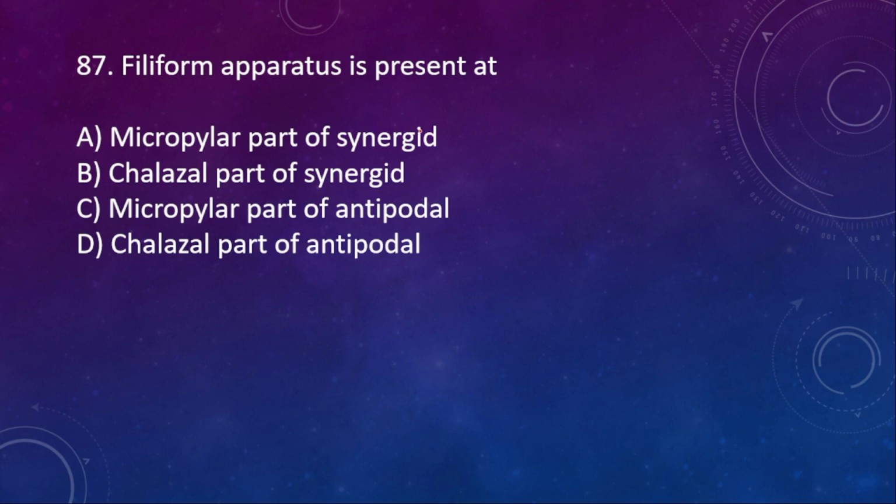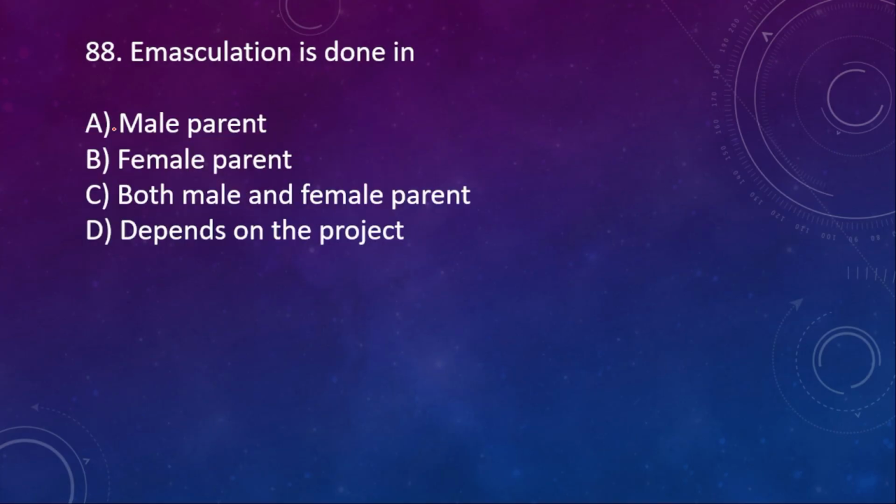87. Filiform apparatus is present at micropylar part of synergid, chalazal part of synergid, micropylar part of antipodal, chalazal part of antipodal. It is present at the micropylar part of synergids. 88. Emasculation is done in male parent, female parent, both male and female, and depends on the projects. The right option is B.